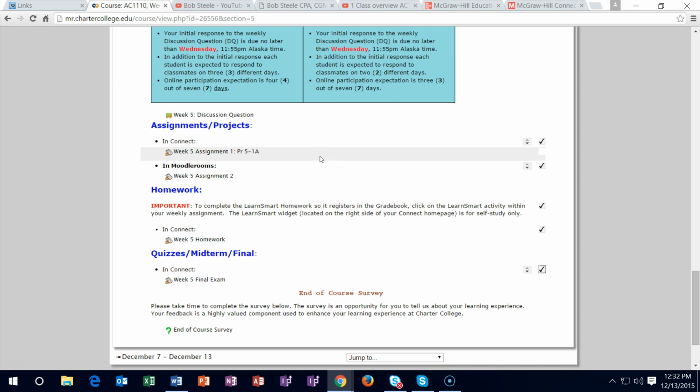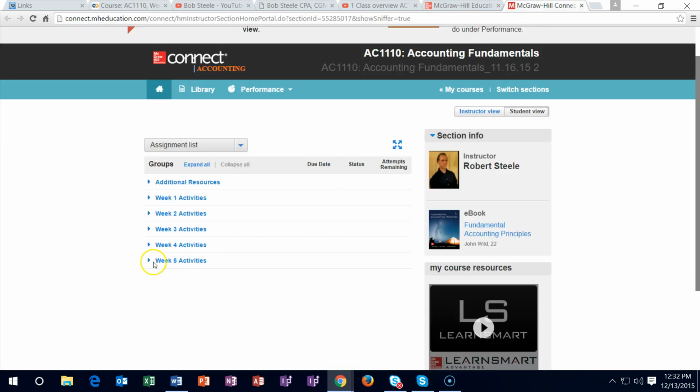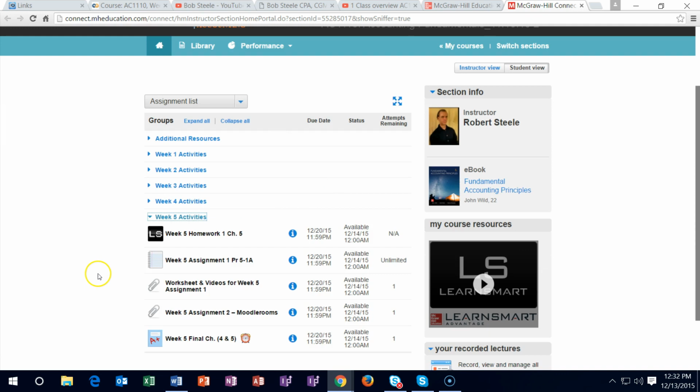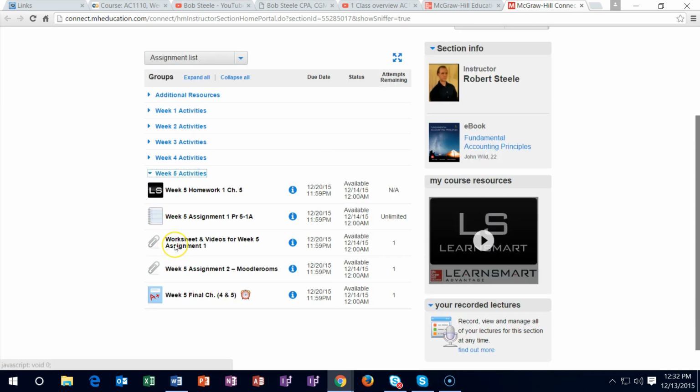The Connect assignment, this is the longest assignment, but you usually have a lot of resources for it. For example, if you go into Connect and we go into week 5, then this is going to be the assignment. This worksheet will help you with this assignment. And this assignment is going to be a longer assignment. It's going to go through the journal entries and all that kind of stuff, but the format of it is really on this worksheet. So you can get a lot of points by just opening up the Excel worksheet and looking at the format of the problem being laid out for you in the example problem of this paperclip.